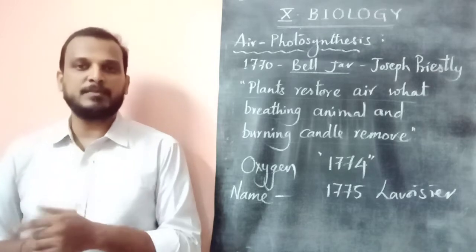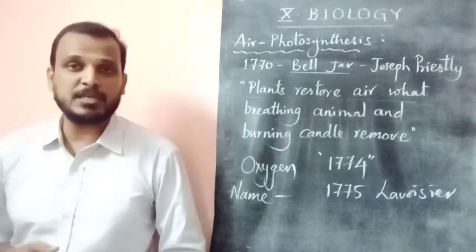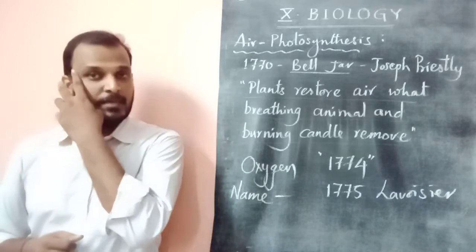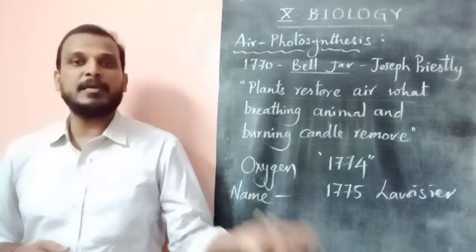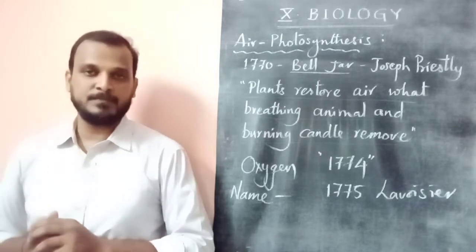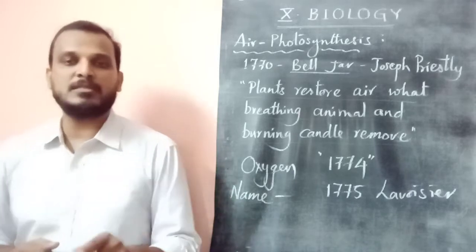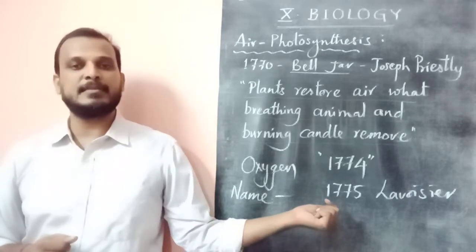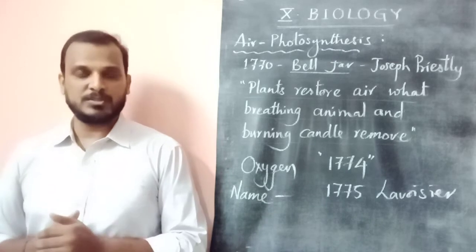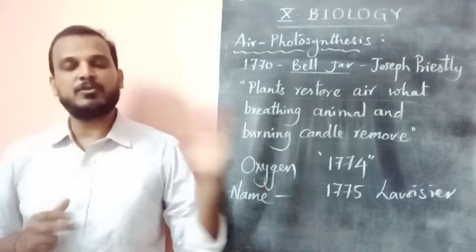Oxygen was discovered by Priestley, but he did not name it. Which name did Priestley give to oxygen? The plants restoring air, which makes a candle burn and animals live. That is the name given by him. But it was named oxygen in the next year, 1775, by Mr. Lavoisier. So this is about the relation between air and photosynthesis.